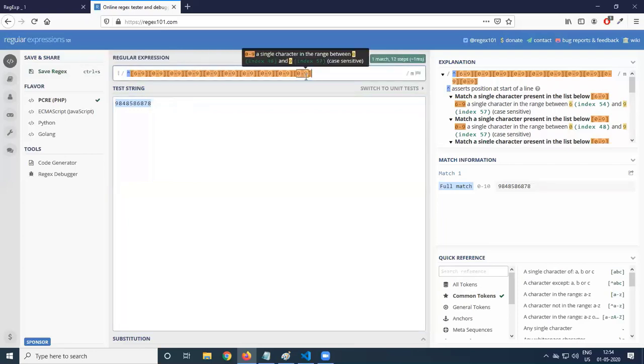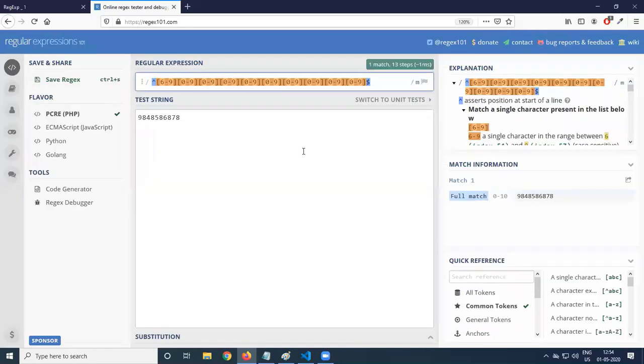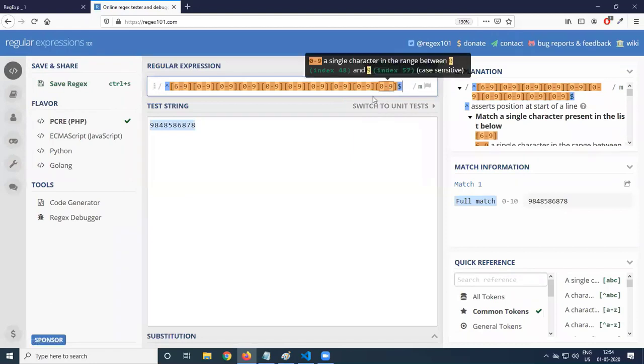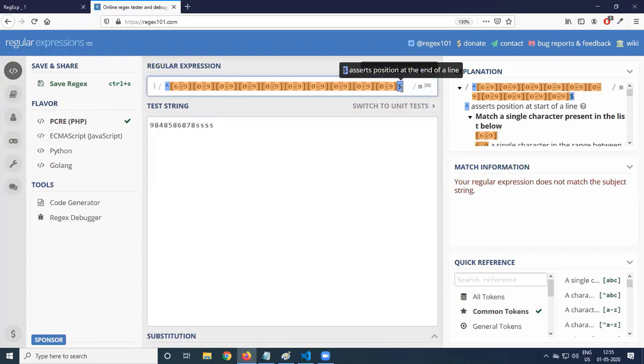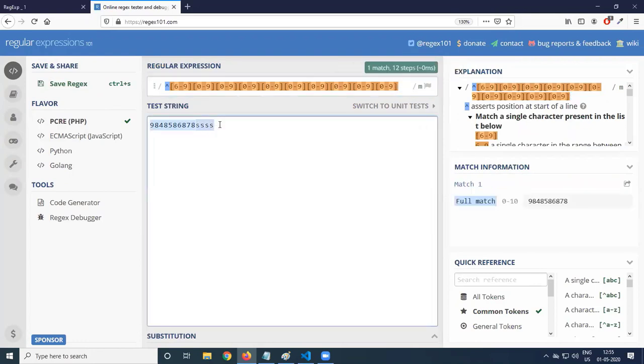So end it with the dollar. When you end it with the dollar, what is it telling? A perfect string. In the previous case, if I'm not ending with the dollar, whatever you write is treated as valid. Now if I add S, processing, no match. But if I take out this dollar, what will happen? One match is showing, anywhere in the string.